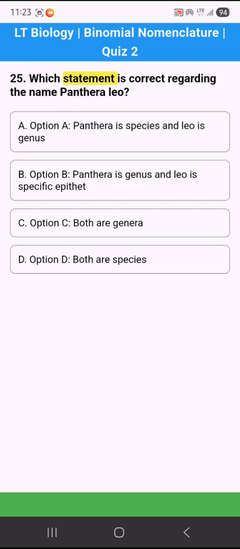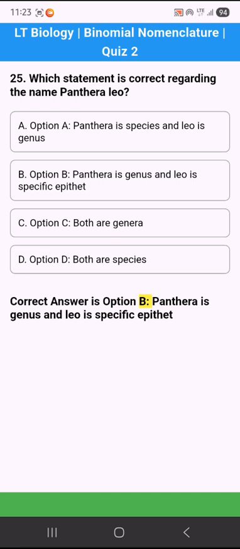25. Which statement is correct regarding the name Panthera leo? Option A. Panthera is species and leo is genus. Option B. Panthera is genus and leo is specific epithet. Option C. Both are genera. Option D. Both are species. Correct answer is option B. Panthera is genus and leo is specific epithet. Panthera is the genus while leo is the specific epithet.